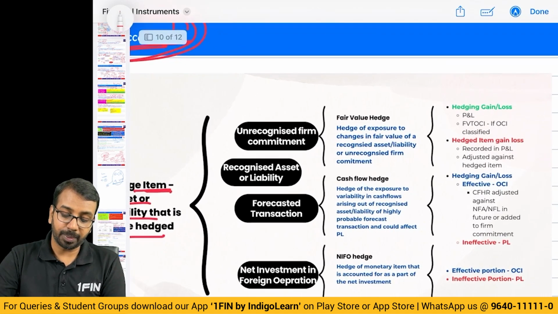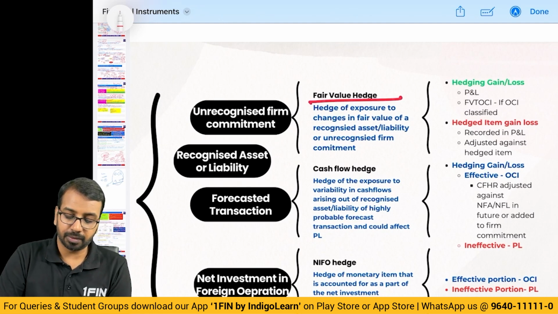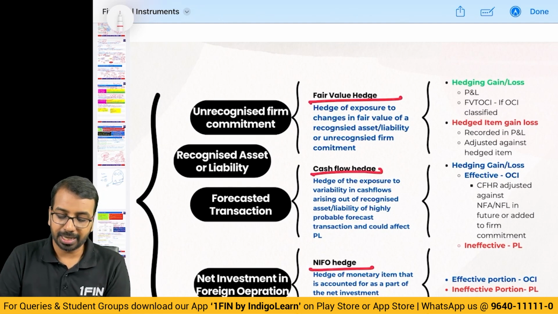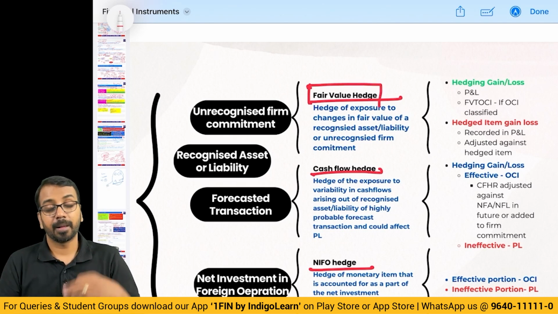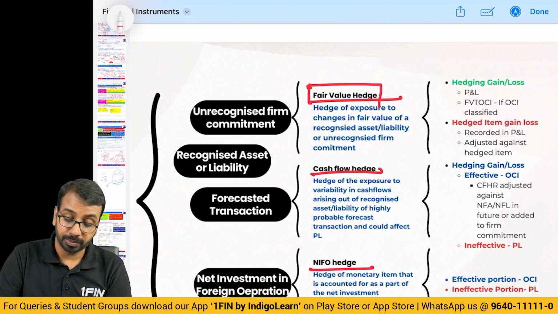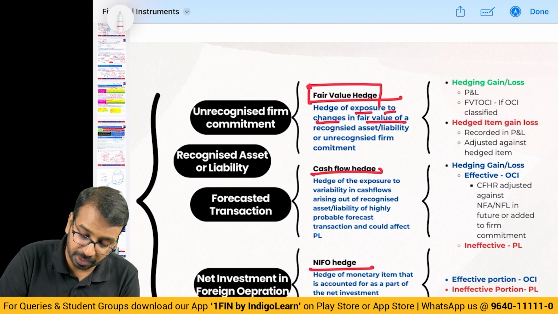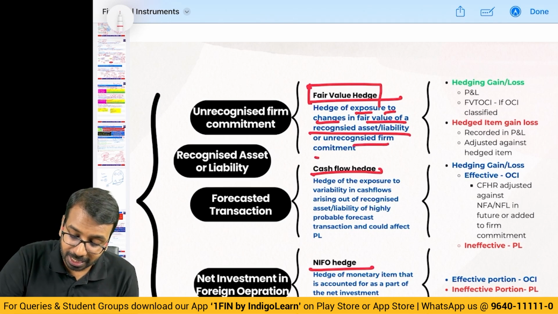Okay. Now, depending on the nature of the hedge, we call it either a fair value hedge, cash flow hedge, or net investment in foreign operation hedge. So, what is a fair value hedge? Just remember, fair value hedge is for something. If I have an asset or a liability, I want to protect its fair value. So, hedge of exposure to changes in fair value of a recognized asset or liability, or an unrecognized firm commitment.